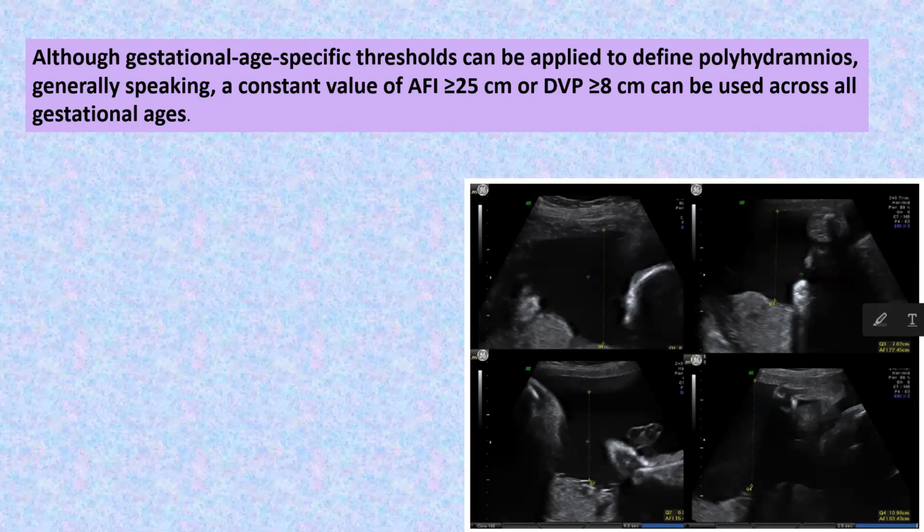Okay, so if we see centile, it is more than 95th centile. If we see the simple definition, that is excessive collection of amniotic fluid. If we see numbers, total AFI more than or equal to 25 and deepest vertical pocket more than or equal to 8, throughout all the gestational ages will be defined as polyhydramnios. Is it clear here? Is it clear or any doubt here, my dear?